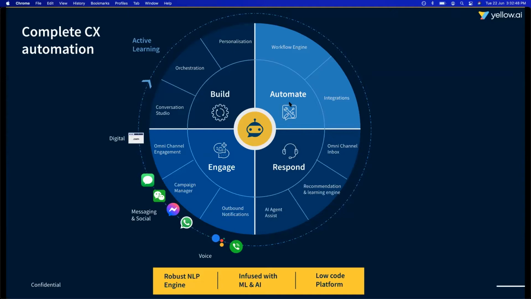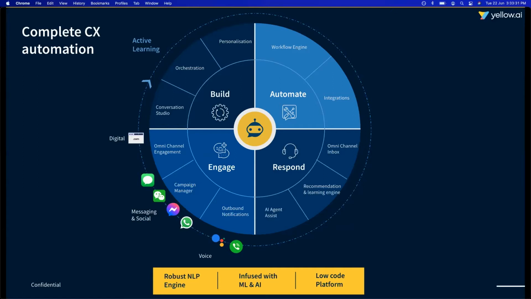The second is automate. Of course, your bots are not very useful if they can only chat and talk, right? And not really get any real work done. So that's where the automation bit comes in, where you can connect with your backend systems, the rest of the applications within your enterprise seamlessly, and also automate complete workflows on top of it. For example, it's great to have a bot that can capture leads, but it's even better to have one that can actually look at which sales person this lead should get assigned to, check their calendar, and automatically schedule a meeting with the prospect right then and there, right? So that's what automate allows you to do.